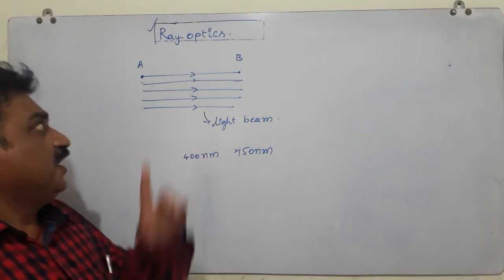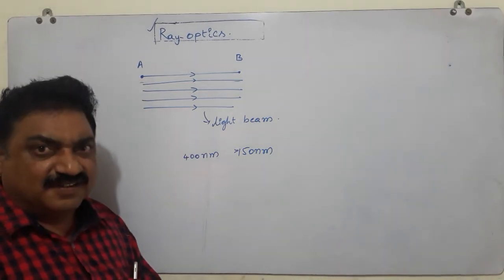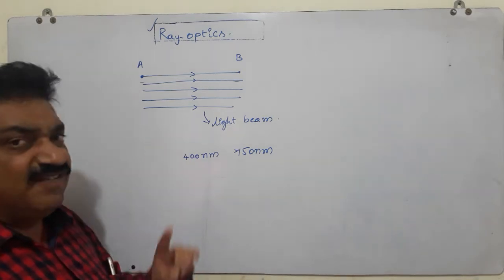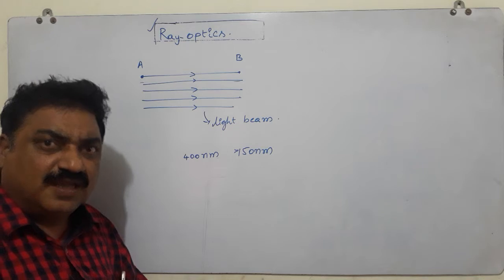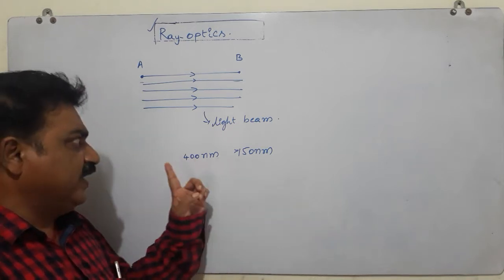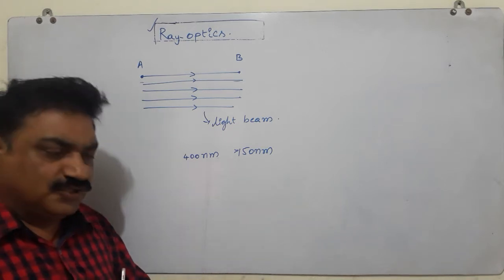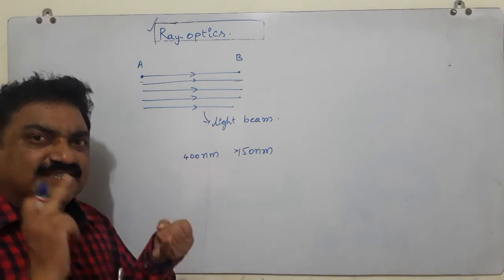That means ray optics is valid when the size of the obstacle or object is comparatively larger than the wavelength of light.